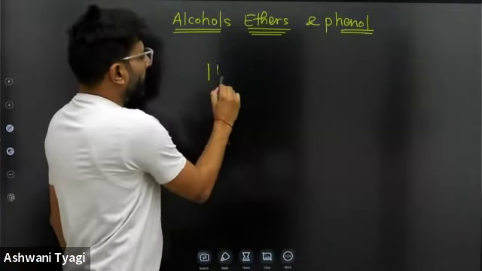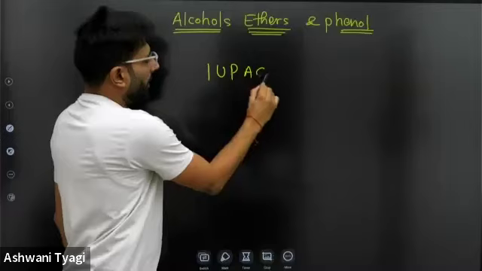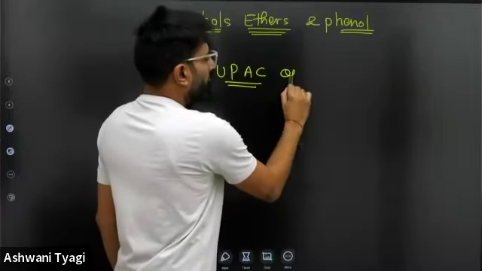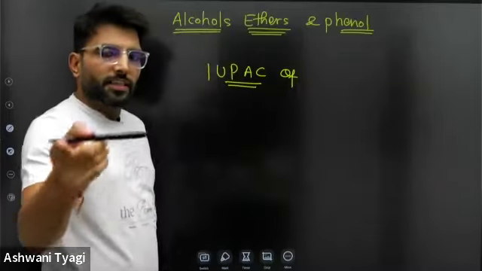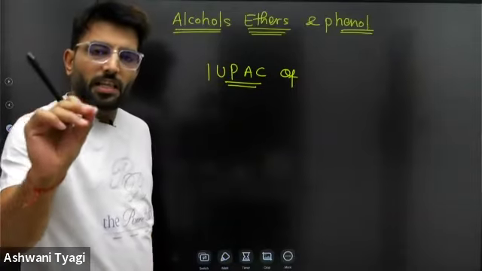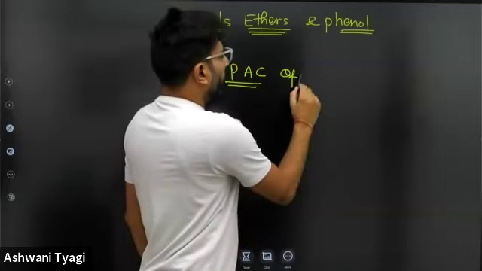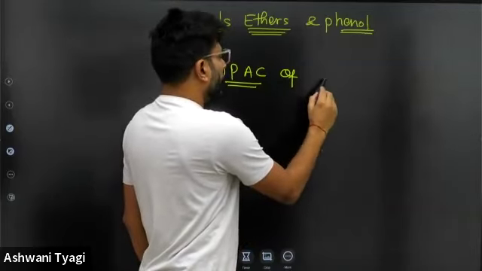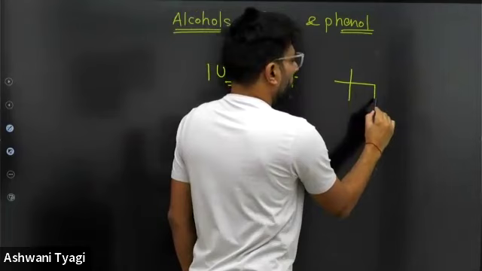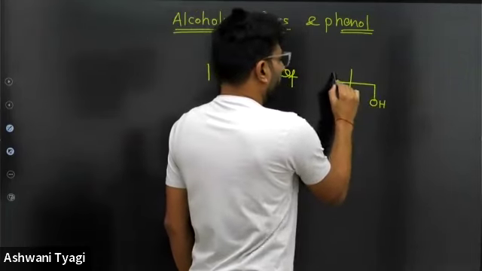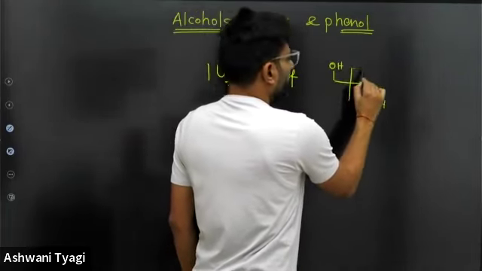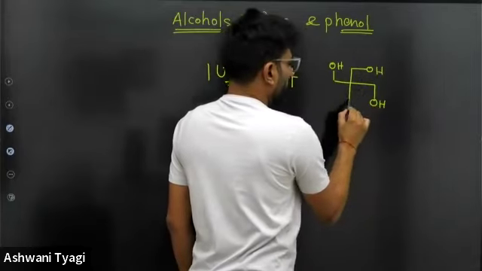Tell me the IUPAC name of the compound. Any of the students of the class can answer through your coordinator, sir. It is a very simple compound.